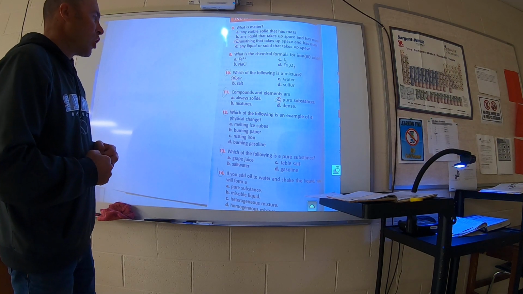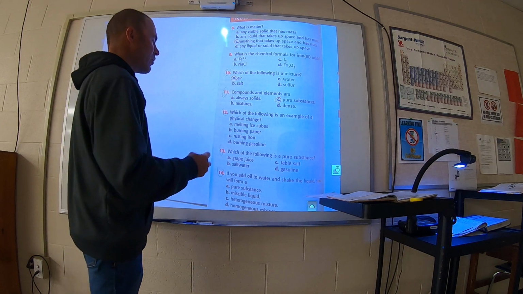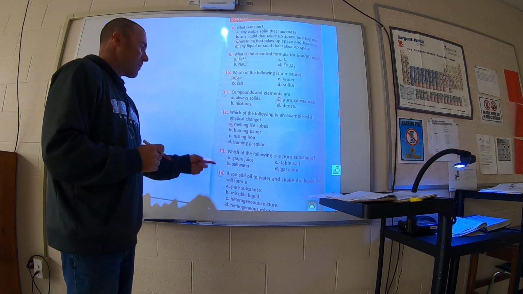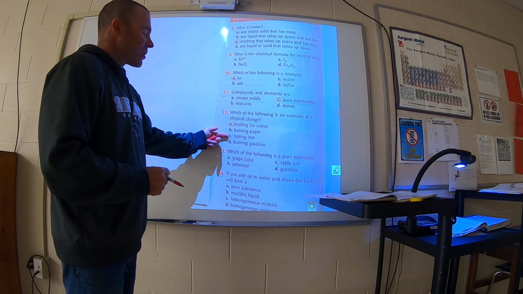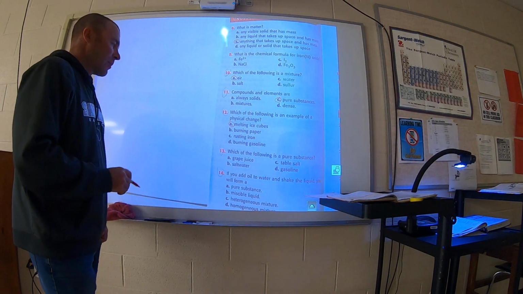Number 12, which of the following is an example of a physical change? If you melt ice cubes, it's still water. That's the best example. Burning paper changes the paper, rusting iron changes it to iron oxide, burning gasoline, all those are chemical changes.